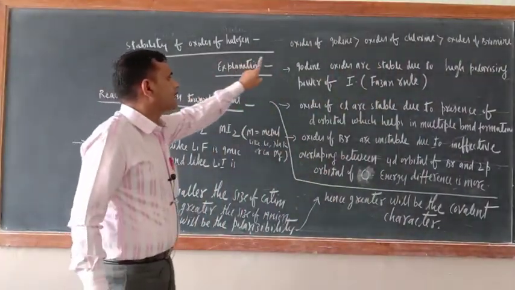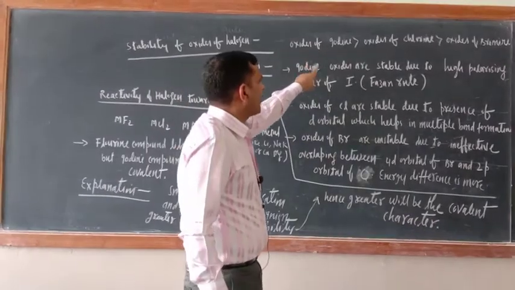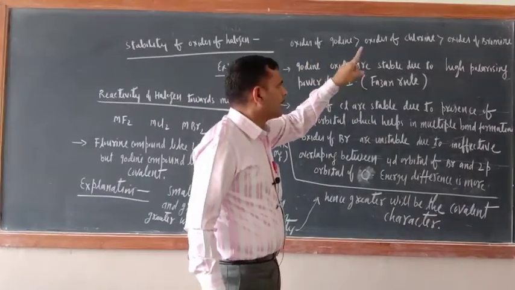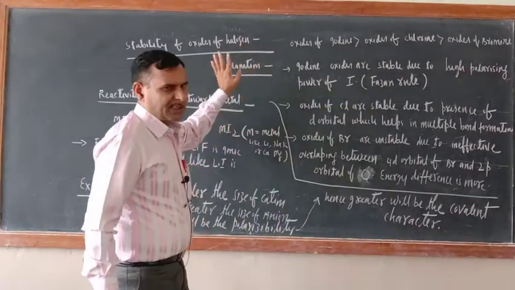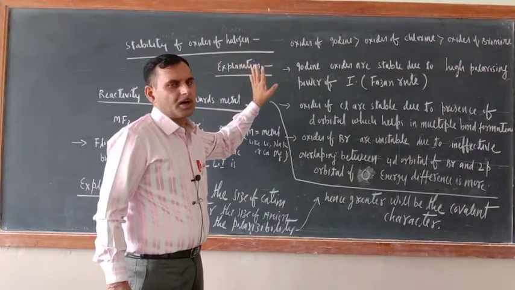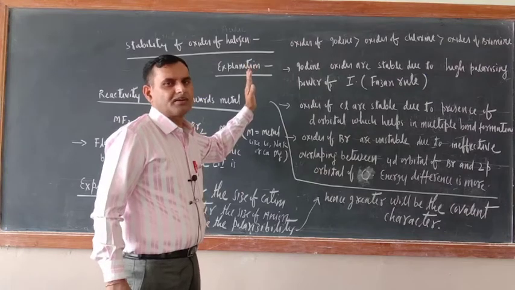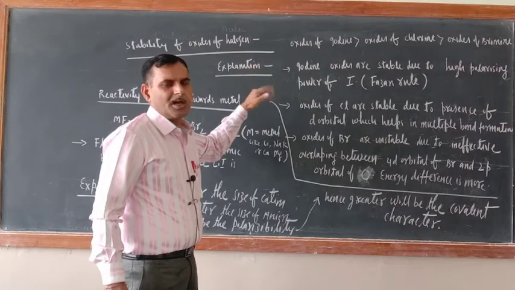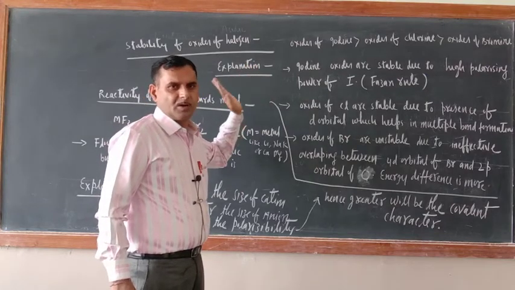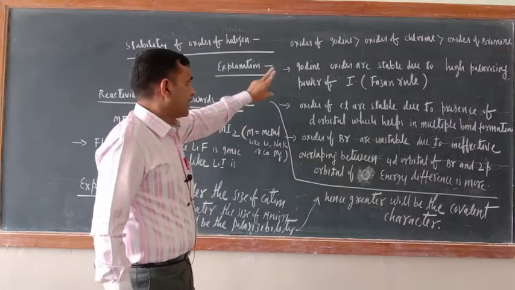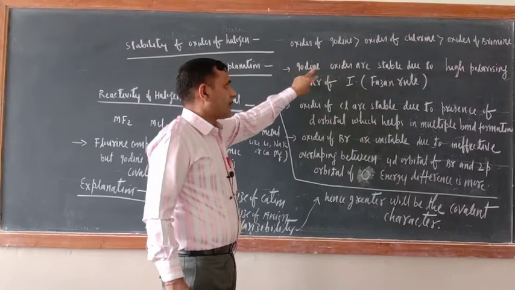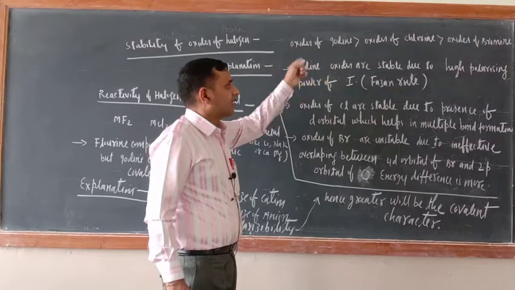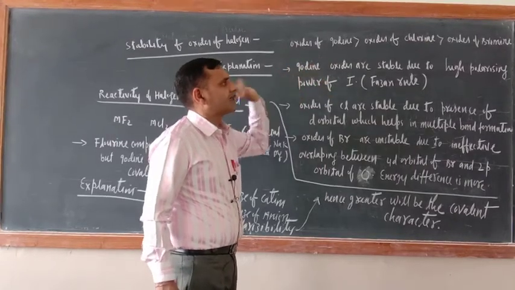So this is the order: oxides of iodine, oxides of chlorine and oxides of bromine. Now the oxides of fluorine we have not taken into account, because a very small number of oxides of fluorine are known, and you know that they are unstable only. So this is the order: oxides of iodine are the most stable, then oxides of chlorine, then oxides of bromine.